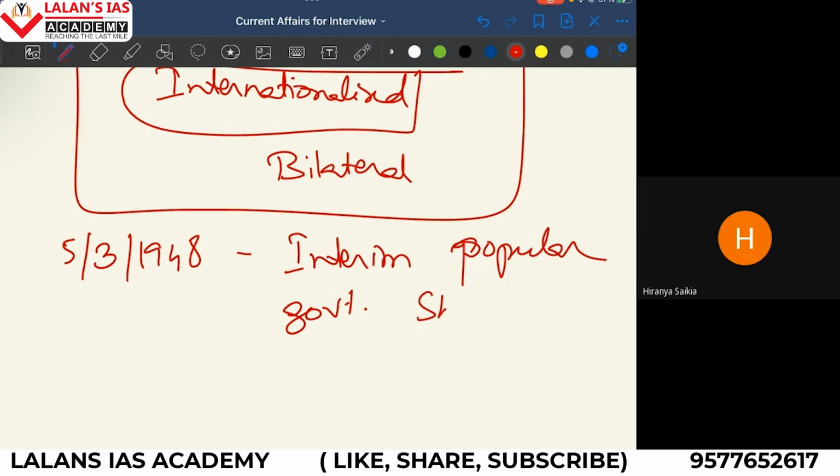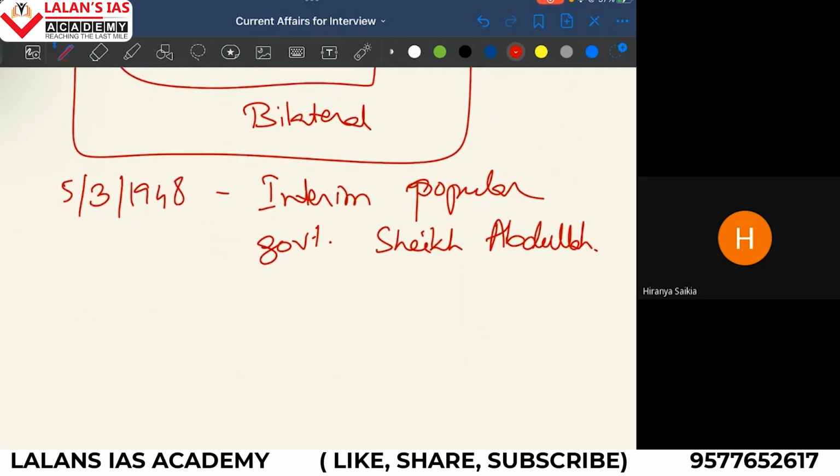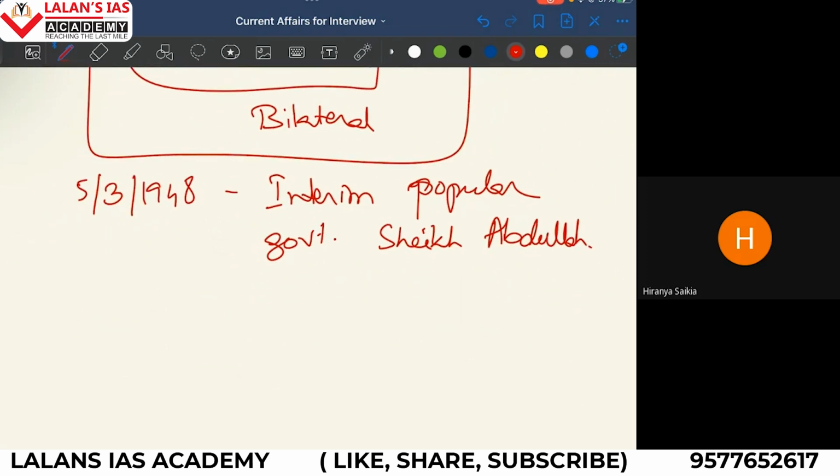Sheikh Abdullah was the PM. At that time the premier, or the chief minister, was called the PM of Jammu and Kashmir. So it was formed by Sheikh Abdullah, the grandfather of Omar Abdullah and Farooq Abdullah's father. Then in 1951,